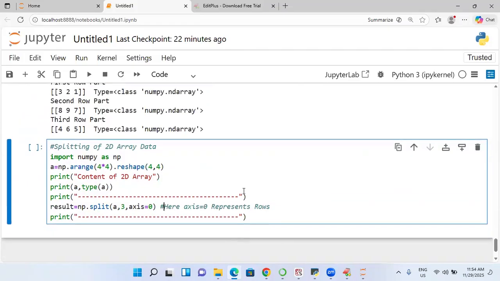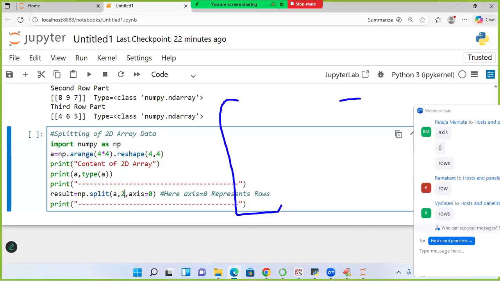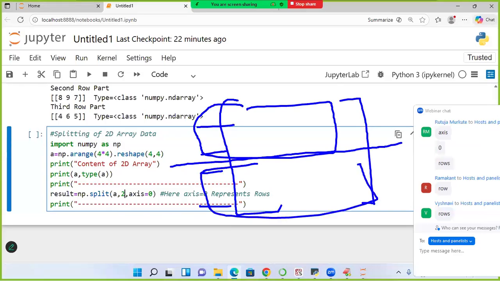Now I'm going to take it and np.split. I'm going to write 2. What is the meaning of 2? Totally how many rows are there? 4 rows, 4 columns. So how many rows? 2 rows, 1 matrix, 2 more rows, another matrix. I think you can see this. This is called first, second, third, and then fourth. Here it is going to be splitting or not. This is called one part. This is called one more part.